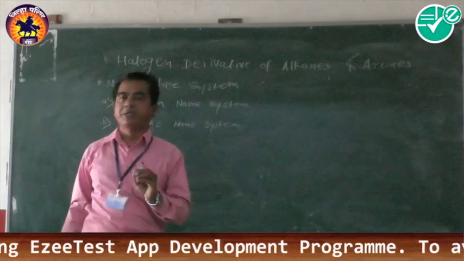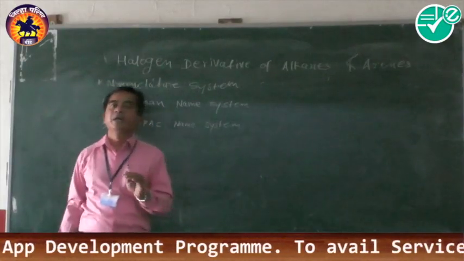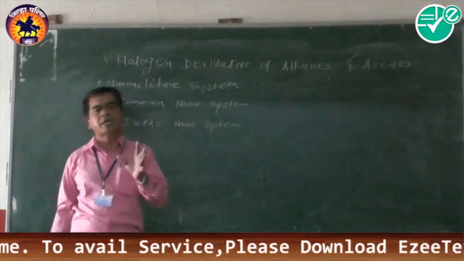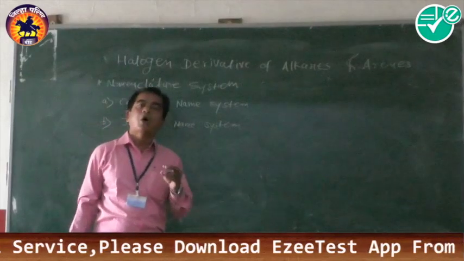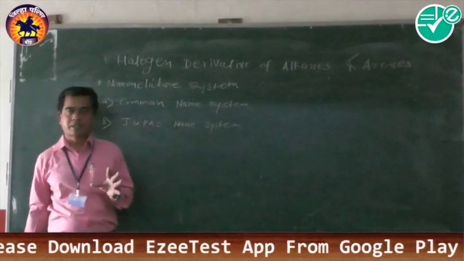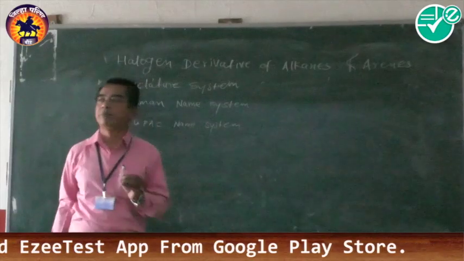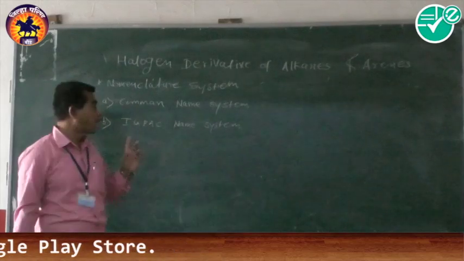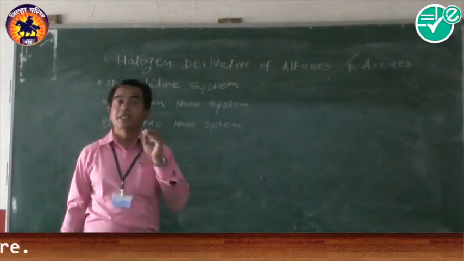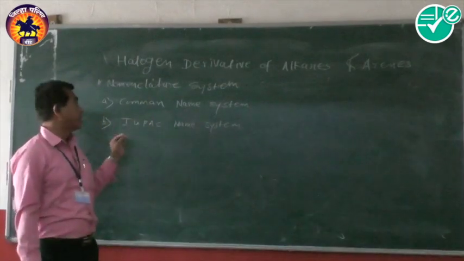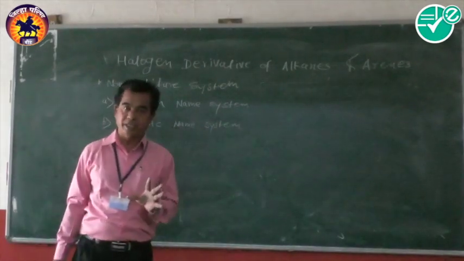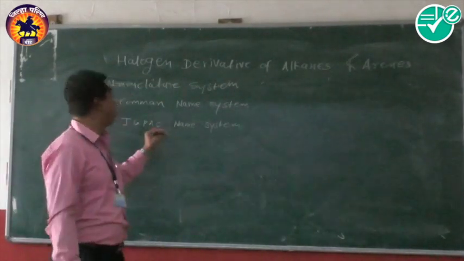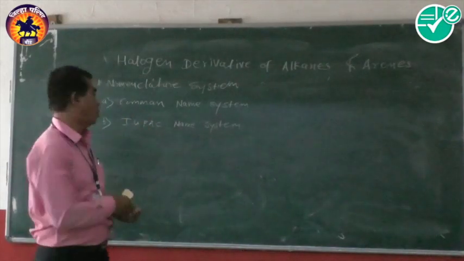Now, in the case of the common name system, we know the names are given based on their source, or Latin words or Greek words, as in a few first examples. Whereas the IUPAC nomenclature system is the system where names are given by rules developed by the International Union of Pure and Applied Chemistry. Now we take some examples with both the common name as well as the IUPAC name.